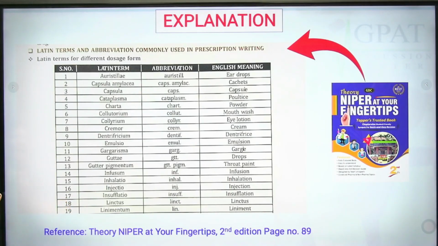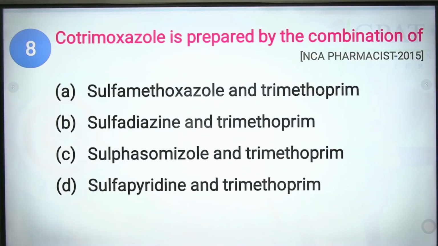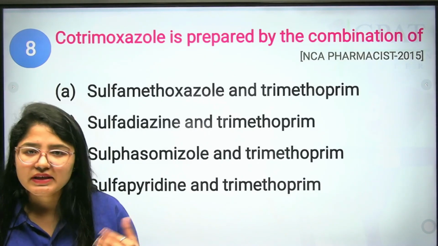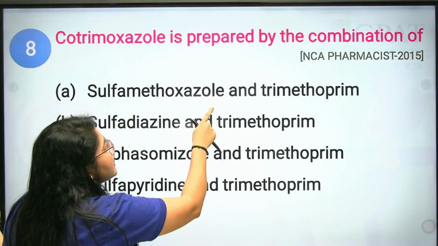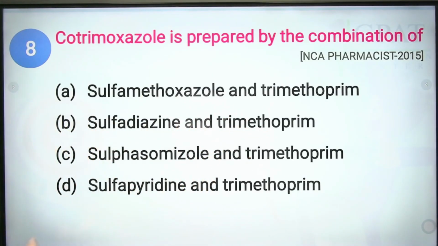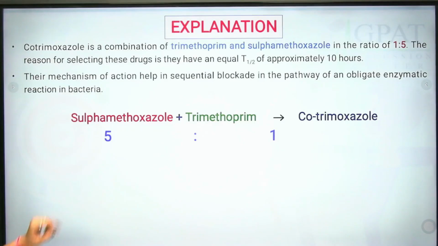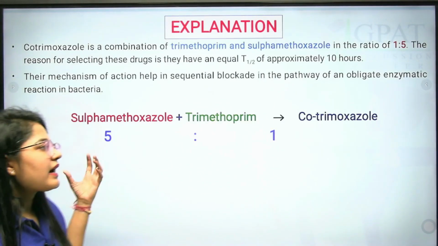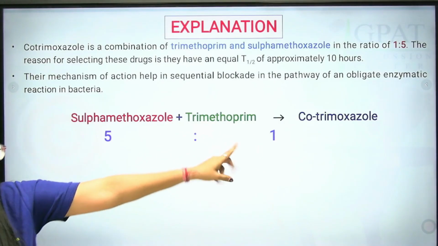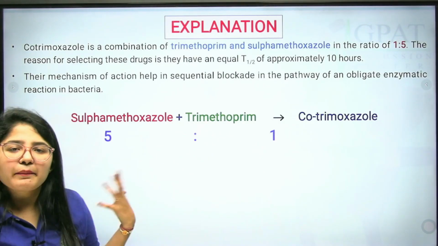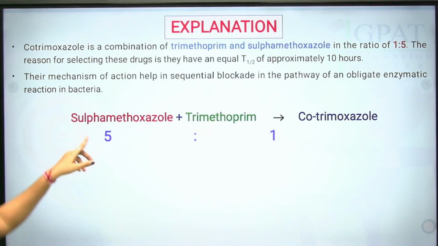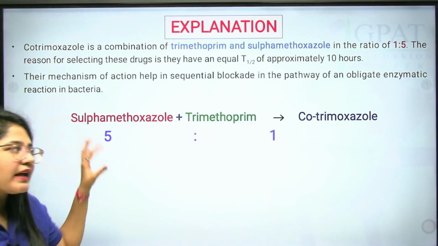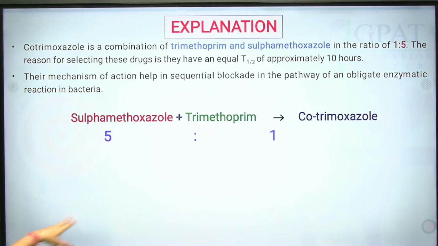Next is question number 8. Cotrimoxazole is prepared by the combination of. This is the question from NCA Pharmacist 2015. The easy one, option A will be your correct answer, sulfamethoxazole and trimethoprim. Okay, clear? We have the combination of these. They together stop the bacteria effectively. See, 5:1 equals cotrimoxazole. Trimethoprim blocks the next step in folic acid preparation, and sulfamethoxazole stops the formation of folic acid.